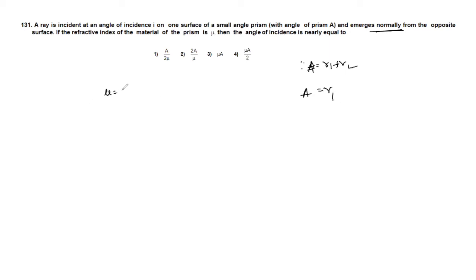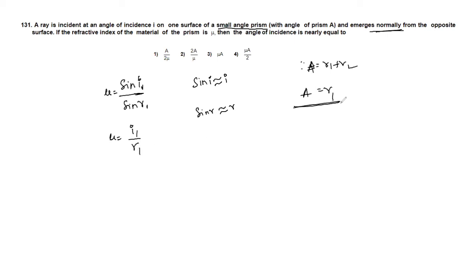So we know the formula for the refractive index, mu is equal to sin I by sin R according to Snell's law. For the first surface, mu is equal to sin I1 by sin R1. For a small angled prism, sin I will be approximately equal to I, and sin R will be approximately equal to R. So the formula will be I1 divided by R1.